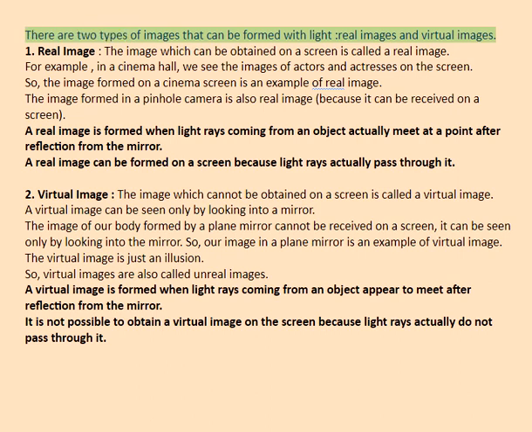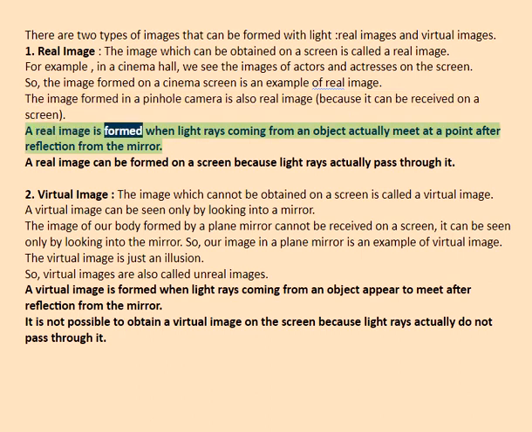There are two types of images that can be formed with light: real images and virtual images. 1. Real image. The image which can be obtained on a screen is called a real image. For example, in a cinema hall, we see the images of actors and actresses on the screen. So, the image formed on a cinema screen is an example of real image. The image formed in a pinhole camera is also real image because it can be received on a screen.